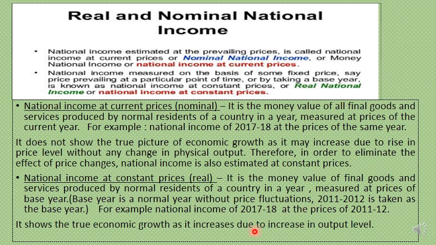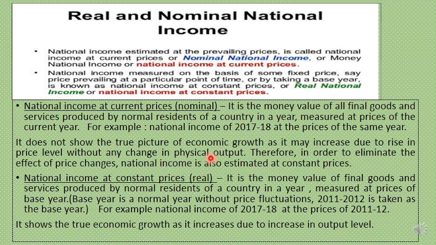Hence, it will show the increase in the output level only, and it will portray the true economic growth of the economy. So, real national income, or let us just substitute for national income, let us say GDP or GNP. Real GDP, real GNP means it is the current GDP or GNP which is estimated at the prices of a base year, and will show the increase in output level. Now, let us understand these two concepts of nominal and real national income a little more in detail with the help of illustrations.